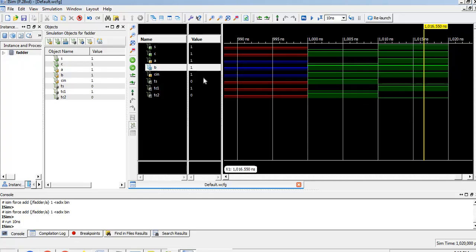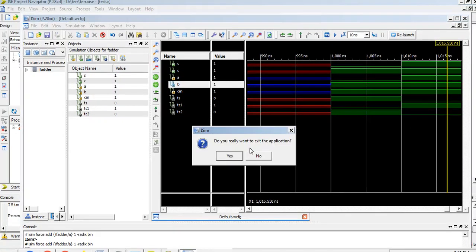In the same way we can try all the possible combinations. Here we are applying 3 inputs, A, B and Cin, so 2 power 3 is equal to 8. There are 8 possible combinations in which you can apply the inputs, and for each and every combination you can check the output. I have verified only 2 inputs. In this way you can check the remaining possible combinations also.